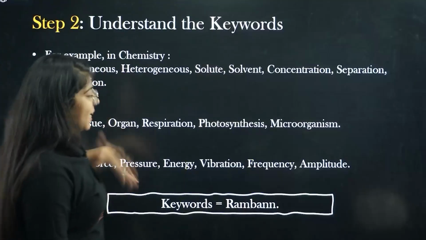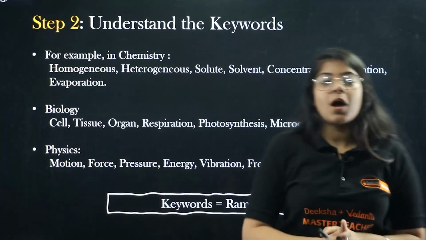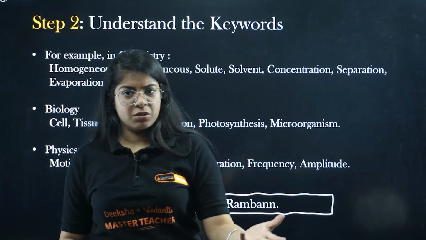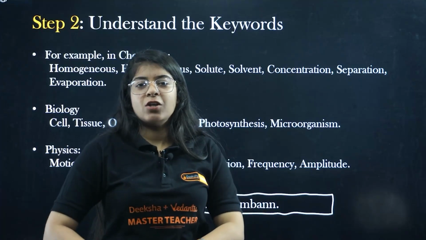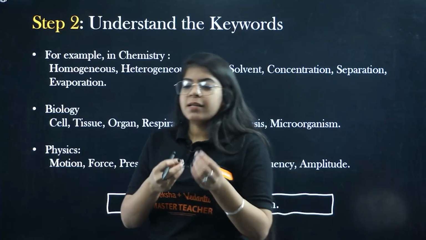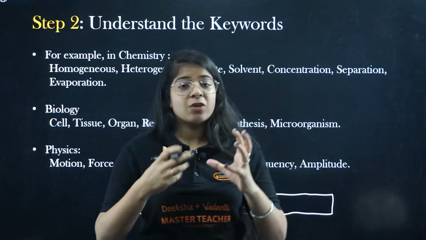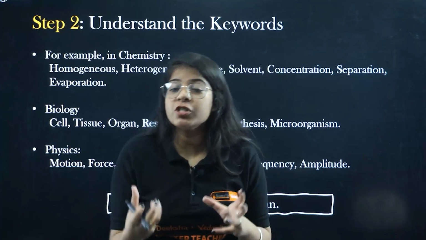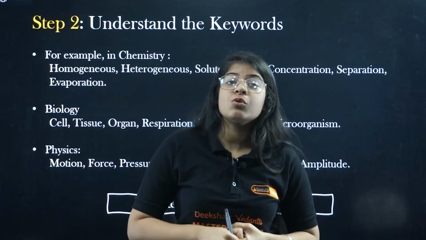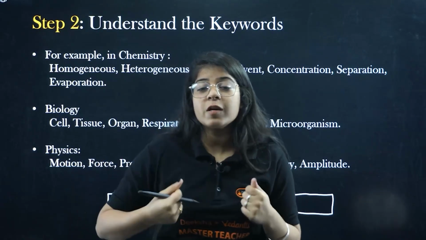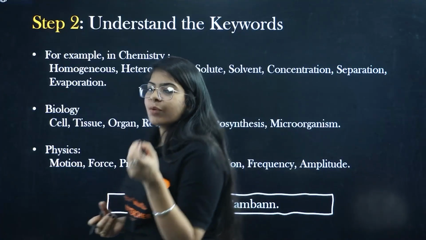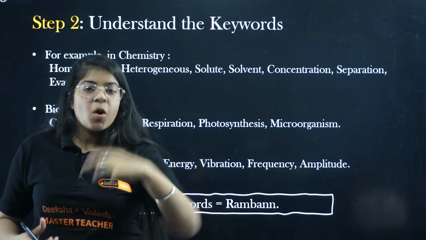Okay, next let's move on from common sense. Step 2 I want you to do is understand the keywords. Everyone is telling you to underline the keywords. Make sure you put keywords in your answers. Keywords this, keywords that. But what are keywords? Keywords, beta, are the things that pop up or that are essential in your question. Whenever you write a question like what is photosynthesis, you don't just have to explain photosynthesis. You have to explain how it's happening, and you have to explain the whole process. So there are such keywords that will define that answer.